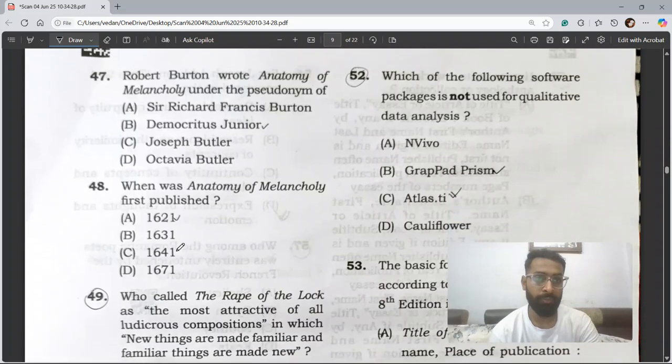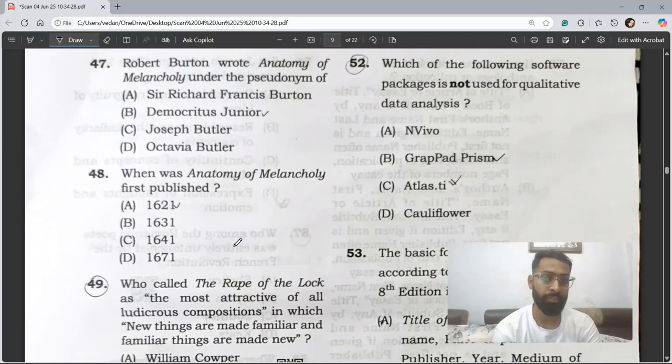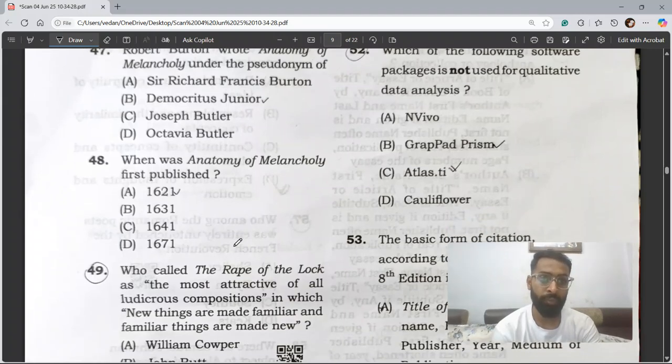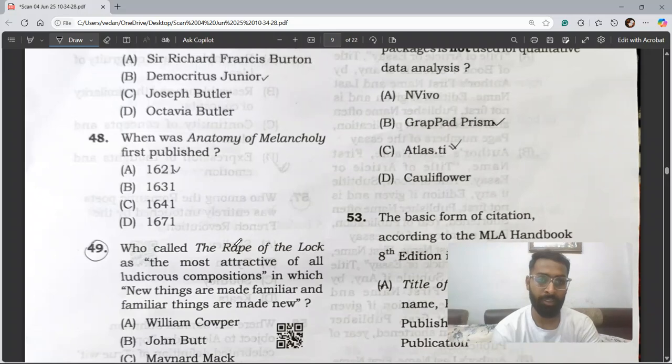Question 52, which of the following software package is not used for qualitative data analysis? So options are NVivo, GraphPad Prism, Atlas.ti, and Cauliflower. So the correct answer is B, GraphPad Prism.